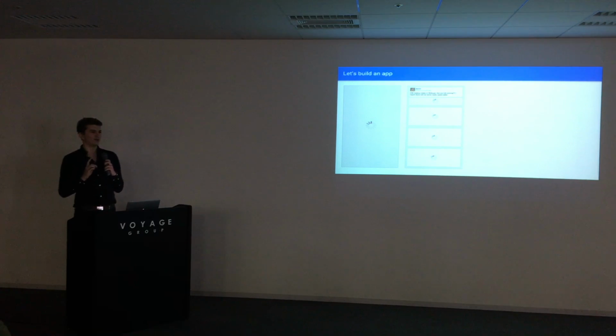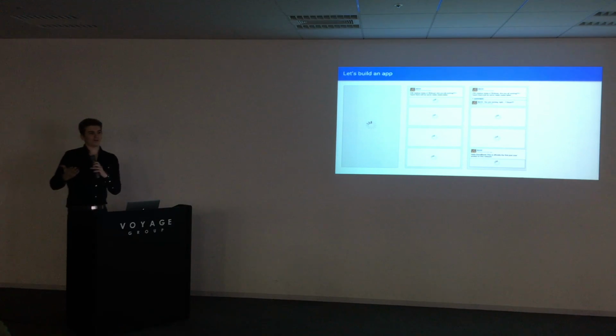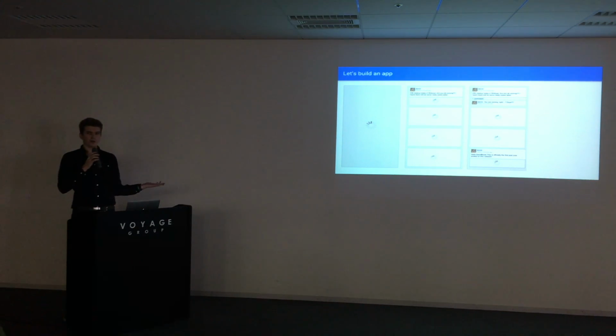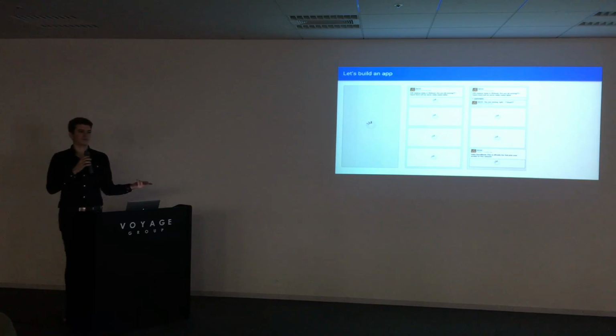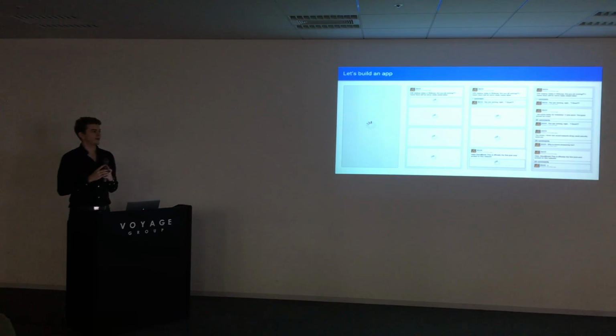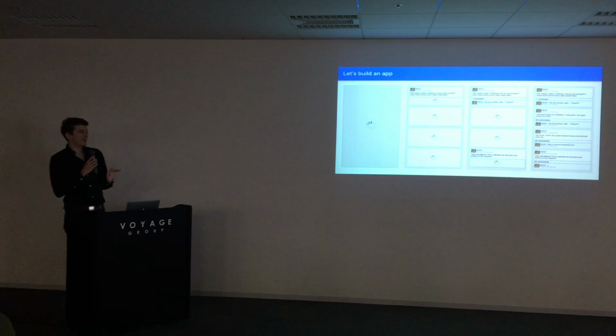But here's the thing. What if, for example, we get the 4th post before the first one? How do we handle that? What if the second one gets a timeout? What if, when we try to load the 3rd post, the user goes into a train and loses connection because he's on a phone? Then how do we handle all these edge cases that we need to take care of? Eventually, if we have a good connection, we end up with our app and the experience that we wanted. But in most cases, we probably don't.